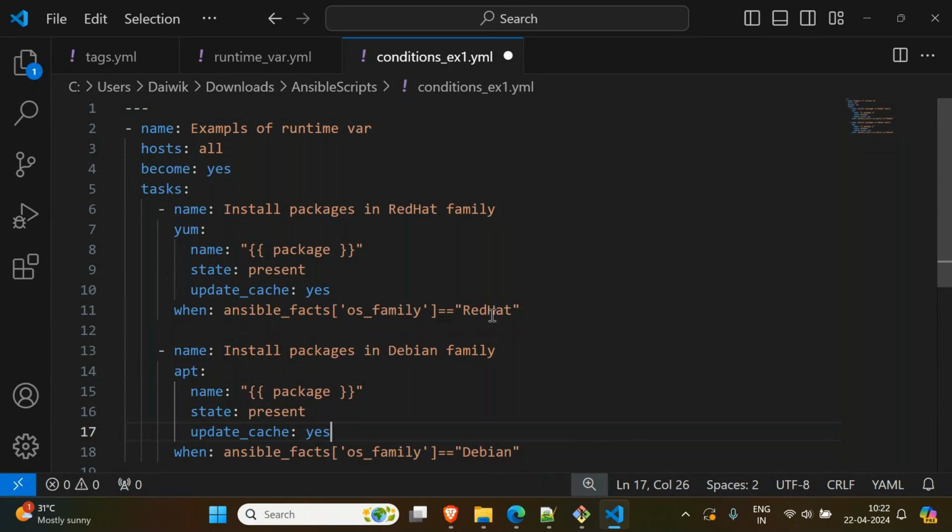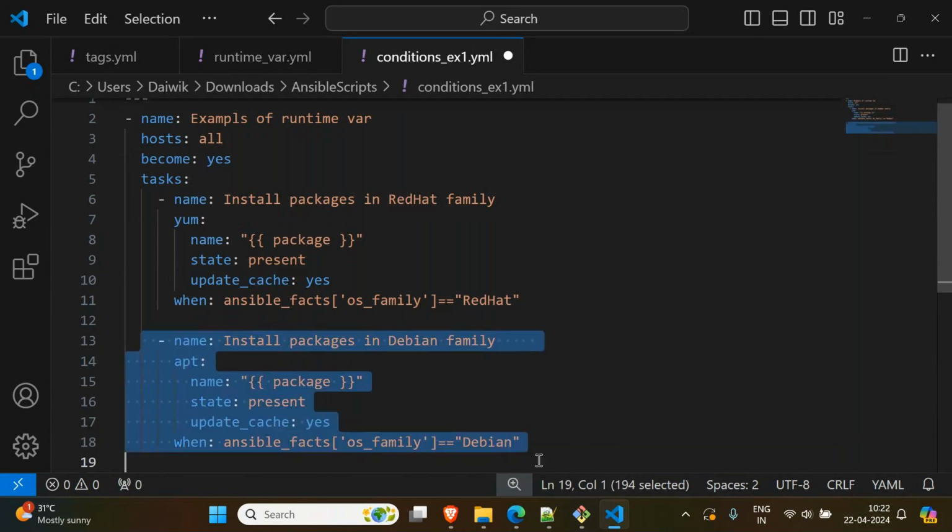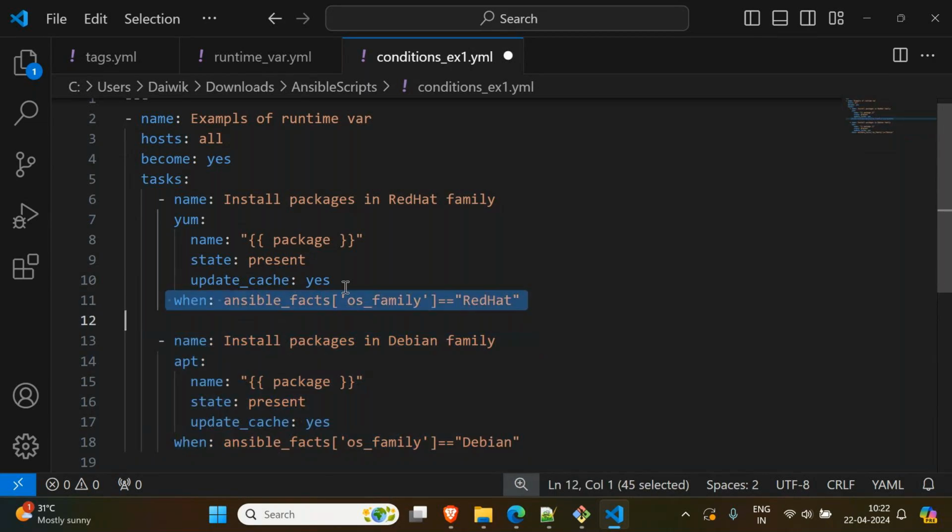Git will be installed, but this will not fail this time, because previously this condition was not there. So why did we get an error then? When it tried to install on Ubuntu, this module doesn't work, so it failed. That is the reason we got an error saying that we have to use the apt module. Now I'm clearly saying, if it is Red Hat, only use this module. If it is Debian, then use this command.